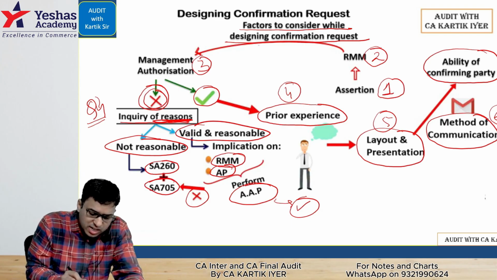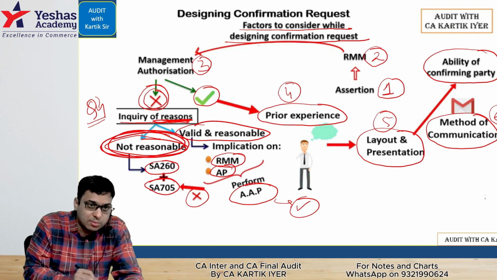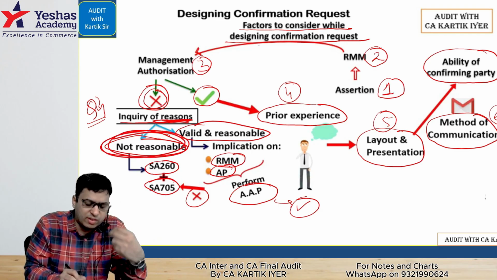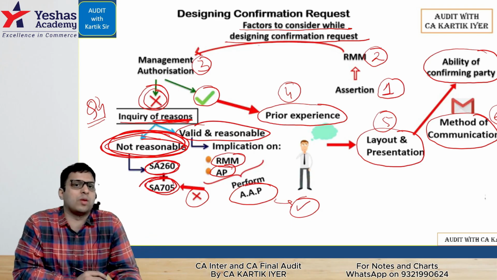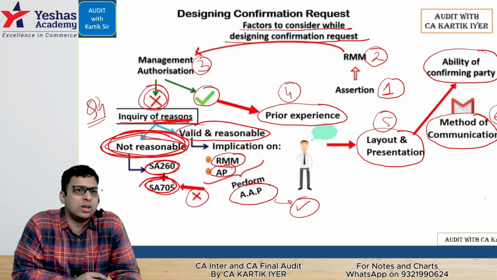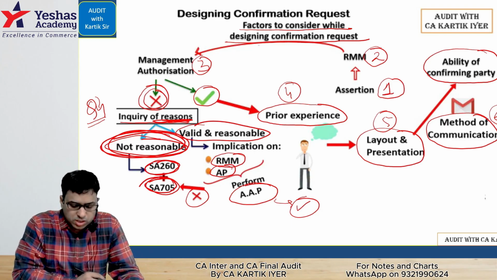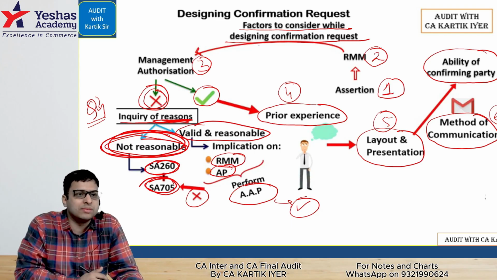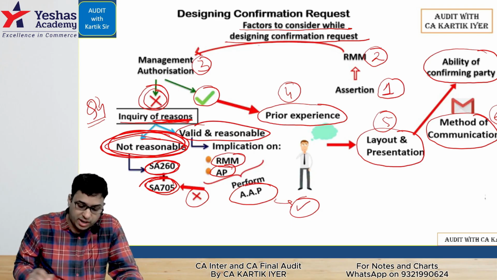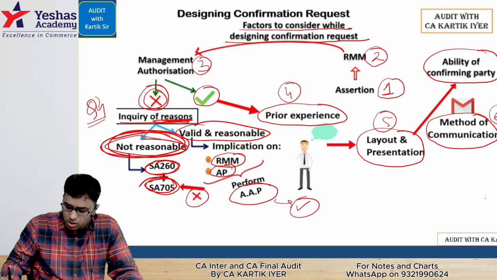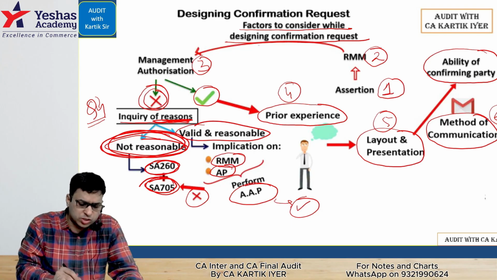Suppose the reasons are not reasonable, then you will communicate with TCWG as per SA 260, and then report as per 705. That is your modified opinion. That is how we flow. Are you there with me, yes or no? Simple question, simple area. This is your question number four in this area. Question number five. Let's start. Question number five was in relation to, I think it was at the end, evaluation of evidence obtained.